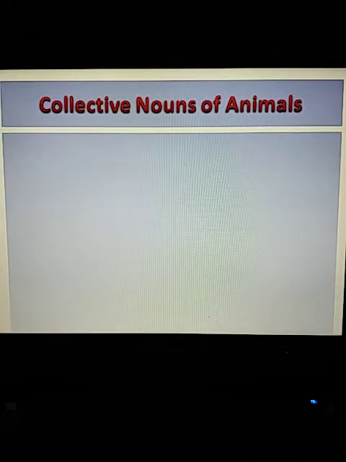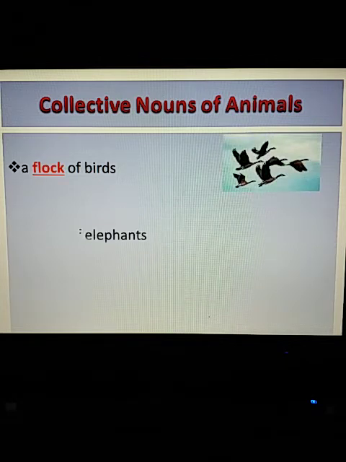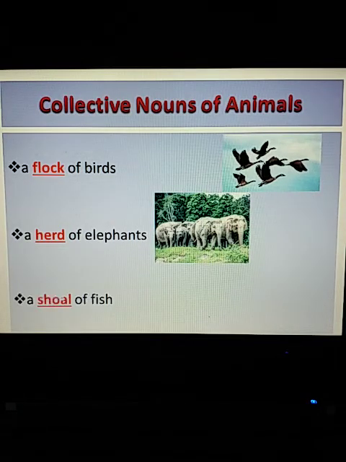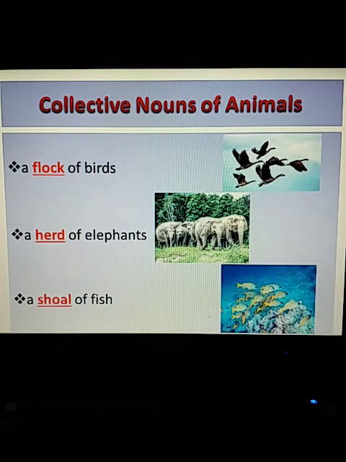Now we come to collective nouns of animals: a flock of birds, a herd of elephants, a shoal of fish. Again, flock, herd, shoal. These are the collective nouns given to the collection of these kinds of animals. Remember, flock is the collective noun. It is the collective name given to a collection of birds. Herd, the name given to a collection of elephants. Shoal, given to a collection of fish.